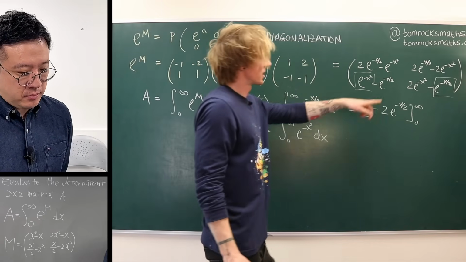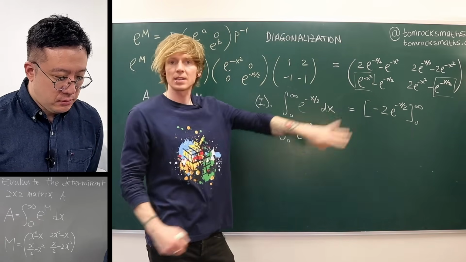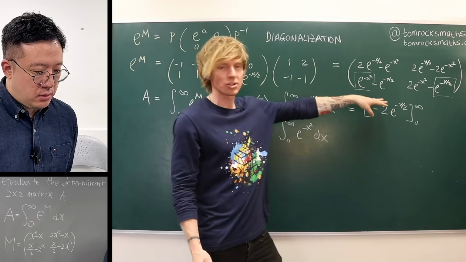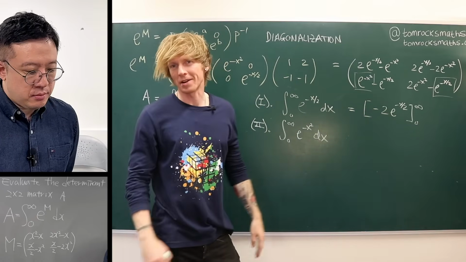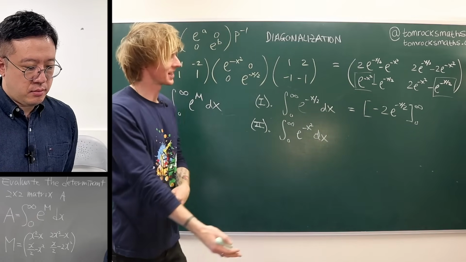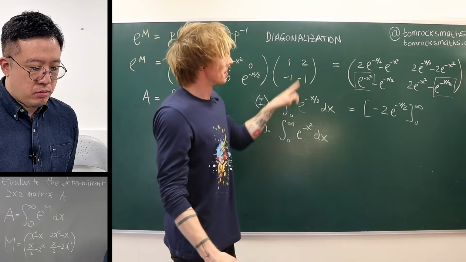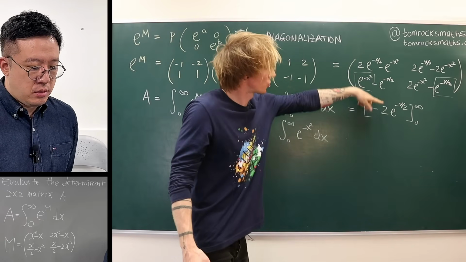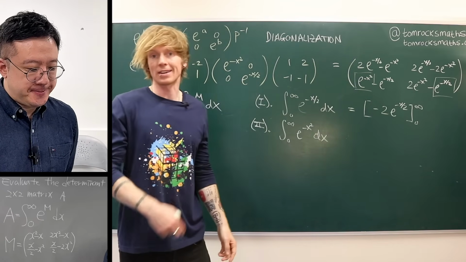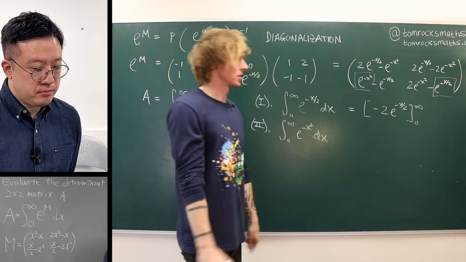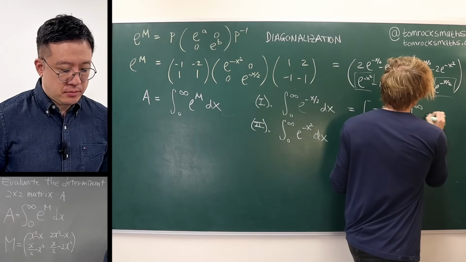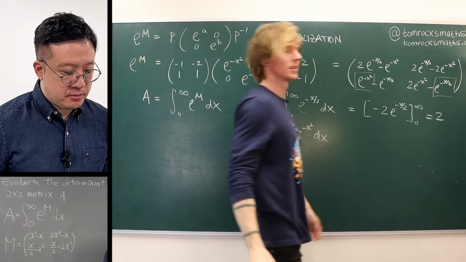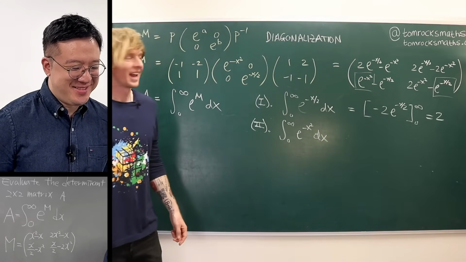Now when I substitute in infinity, it's e to the minus infinity, which is 0. Really, I should take a limit here, but we won't worry about it. We can just imagine substituting it in. So it's 0 minus 2 times e to the 0, which gives me 2, because e to the 0 is of course 1. So this integral is just 2, which is nice and straightforward.